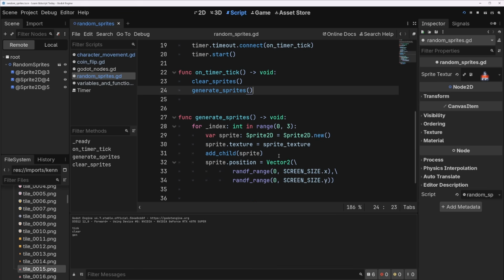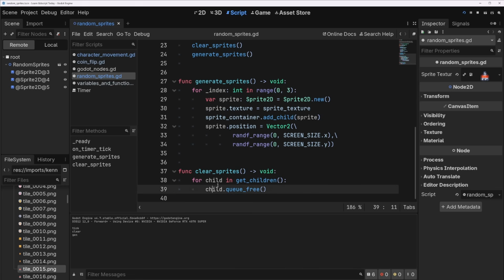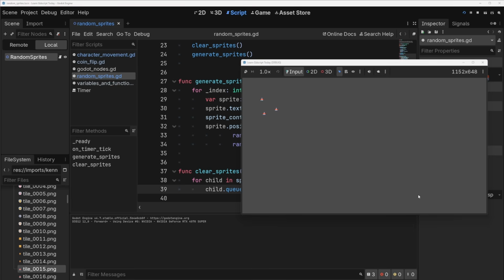See, when we generate sprites, we do sprite container child sprite, and then when we clear sprites, we do sprite container dot get child. So now it should work. Yeah, good. I didn't expect that actually. I didn't think that was going to be a problem, but this is the kind of thing that will always come up and you have to solve.